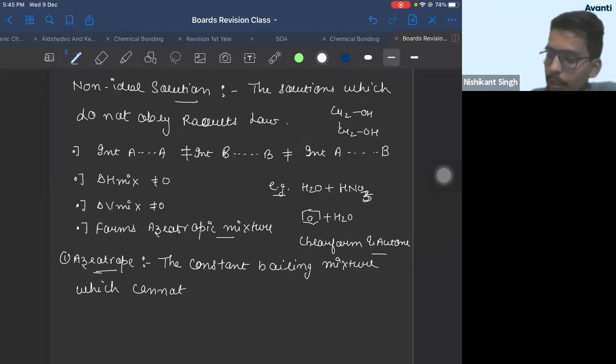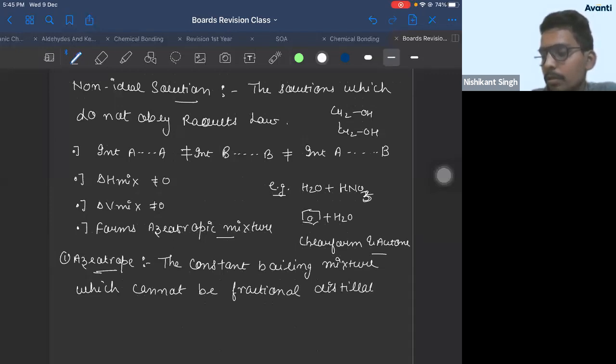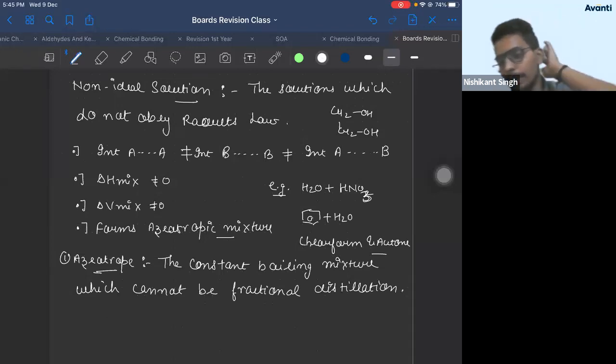Those which cannot be separated by fractional distillation are called azeotropic mixture because their vapor phase and liquid phase compositions are same.